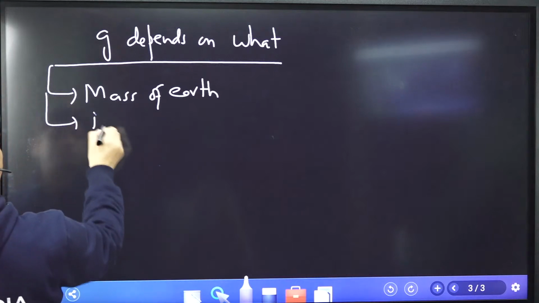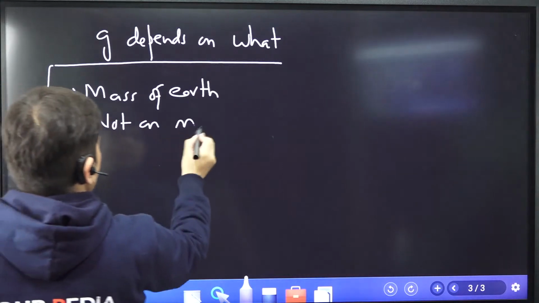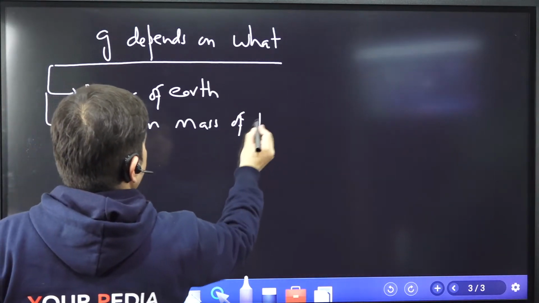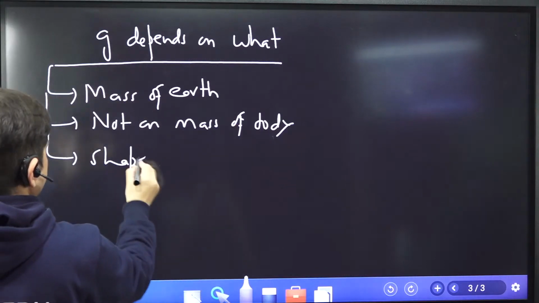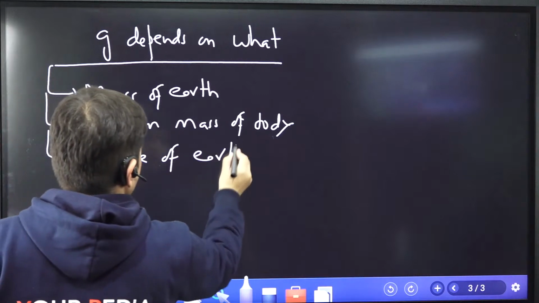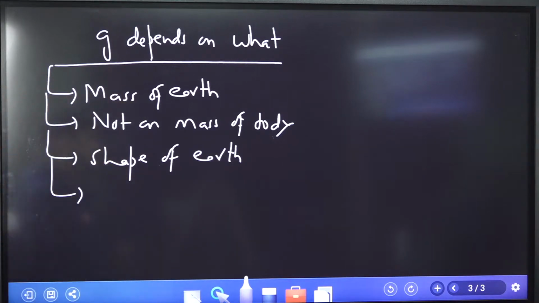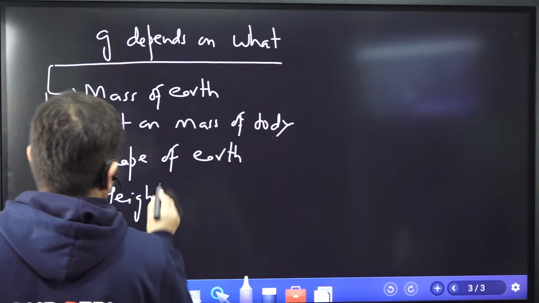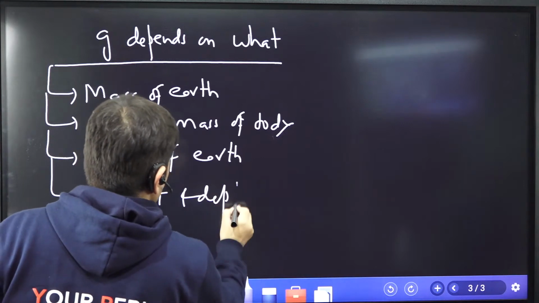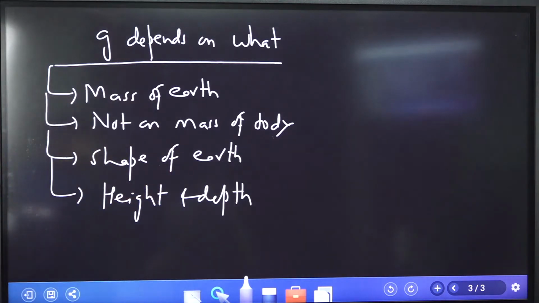Not on the mass of the body. Yes, we know that. It depends upon the shape of earth also, right? We will see that particular formula, how the G variation is there. It depends upon height and depth. Yes, it depends upon height also, and it depends upon depth also. These are the things on which this depends.